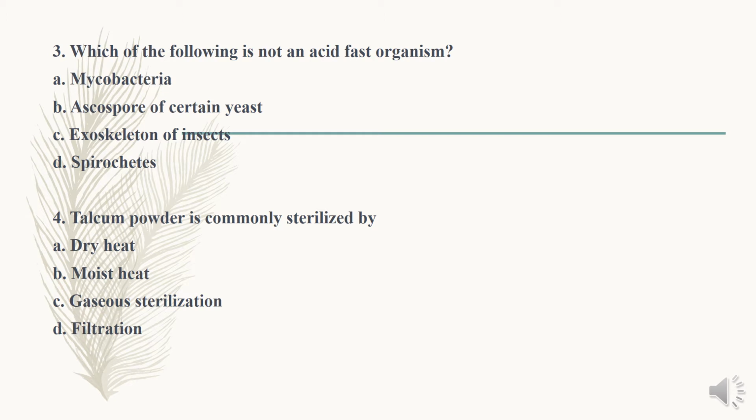So now the question is which is not an acid-fast organism. As we already discussed, acid-fast organisms include Mycobacteria, ascospores of certain yeast, and exoskeleton of insects. So the right answer is option D, spirochetes. The spirochete is not an acid-fast organism.